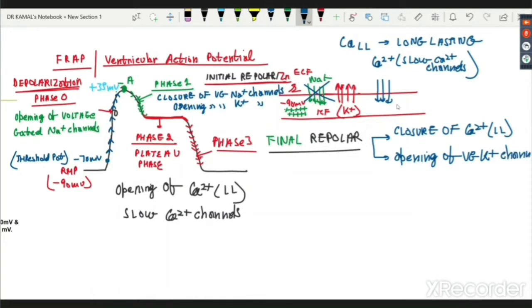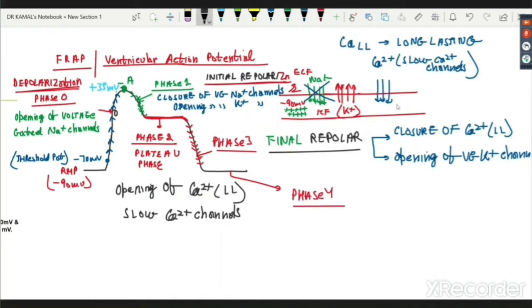So potassium remains open but the calcium has closed. Right. So now the value again starts dropping by the time I am back at the last phase, which is my phase 4.